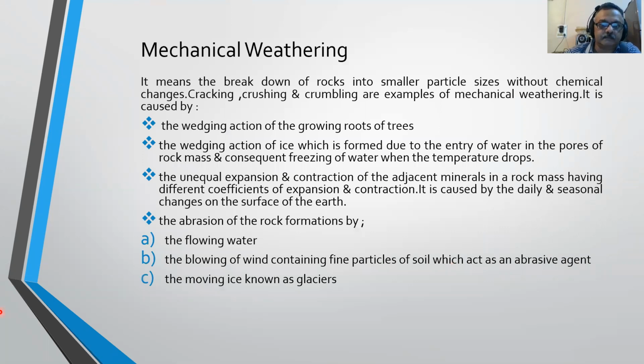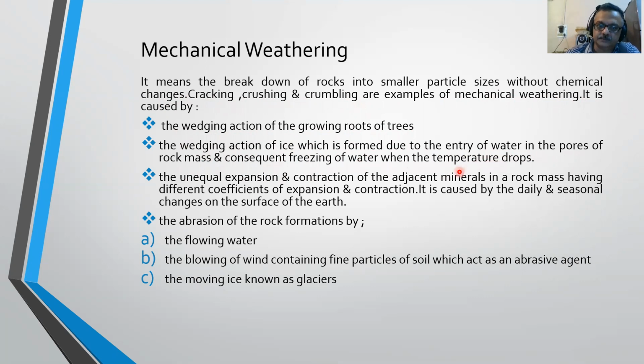So number one is mechanical weathering. Mechanical weathering means क्या है? It means the breakdown of rocks into smaller particle sizes without chemical changes. Cracking, crushing, and crumbling are examples of mechanical weathering. It is caused by number one, the wedging action of the growing roots of the trees, then the wedging action of ice which is formed due to the entry of water in the pores of rock mass and consequent freezing of water when the temperature drops.